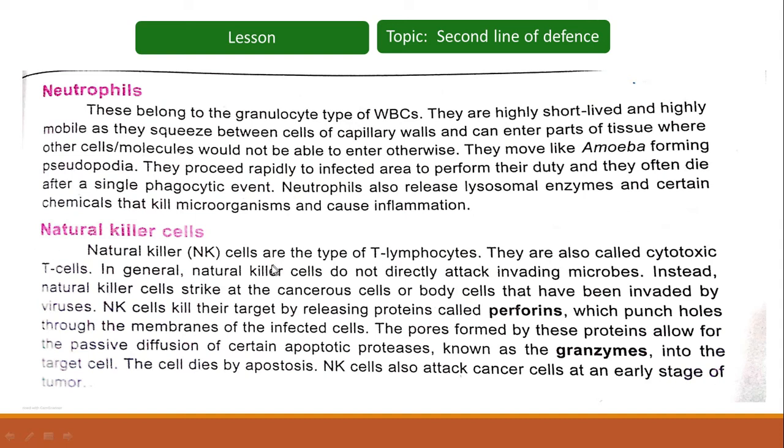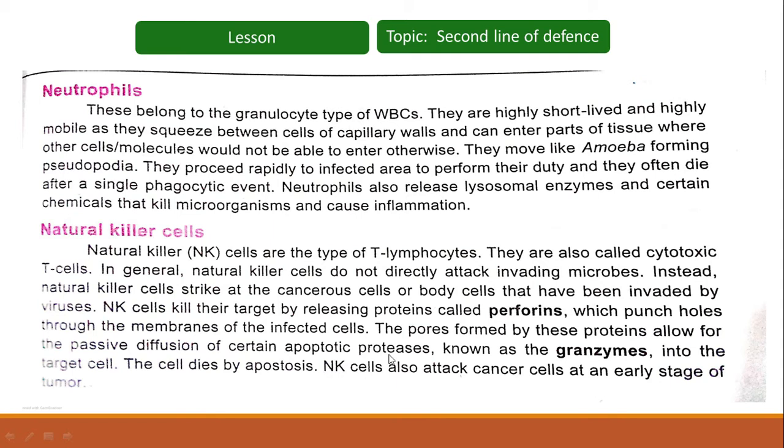Natural killer cells will release proteins termed perforins. Those perforins will punch holes or cause pores in the membranes of those cells, and the pores will allow the diffusion of certain apoptotic proteases.